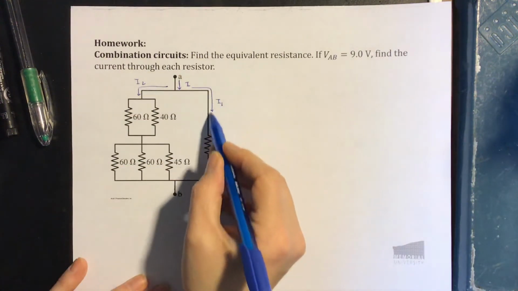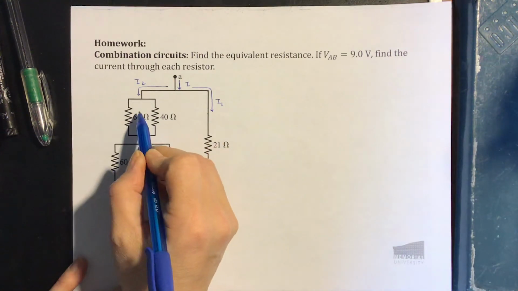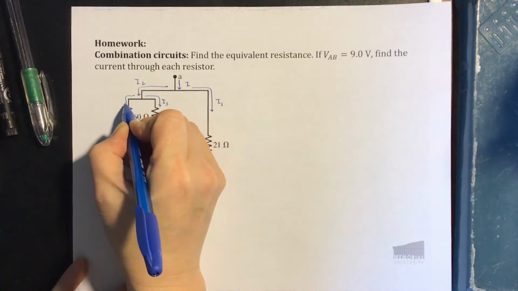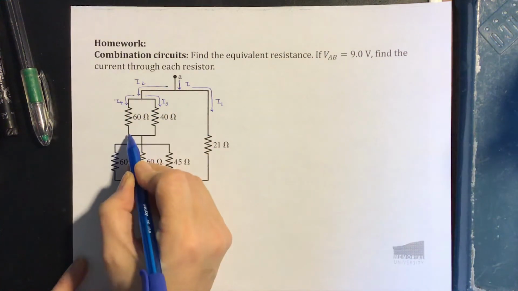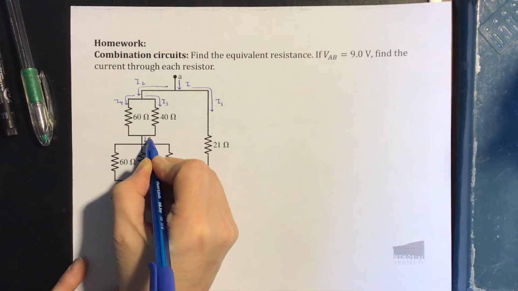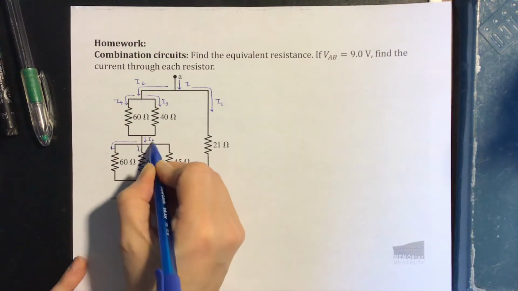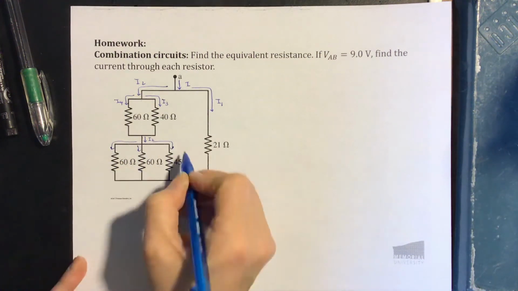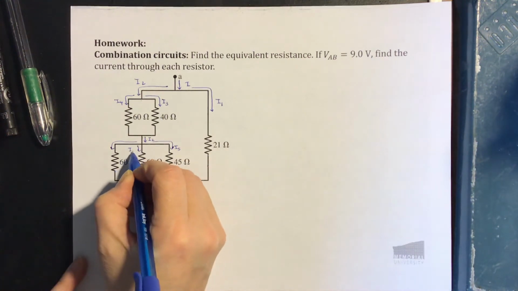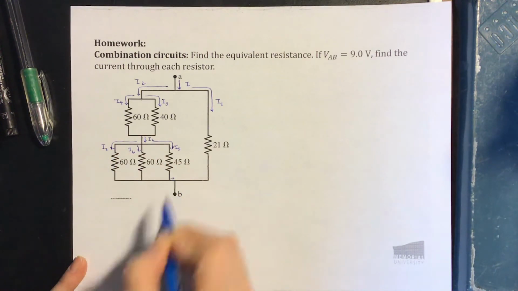After the current splits here, I1 continues around here. And then current I2 hits a junction right here, so then it splits into currents I3 and I4. Then I3 and I4 come back, they recombine here, and come down here, that'll be the value of I2 again. And then this current splits 3 ways to come down around this way, so let's call these I5, I6, and I7. There's all of our currents, and they'll recombine, and then they'll flow out this way.